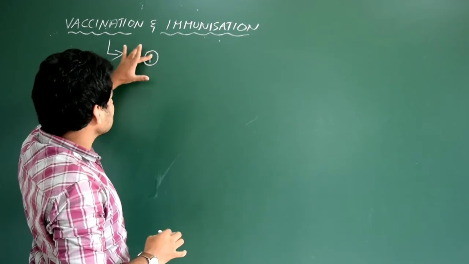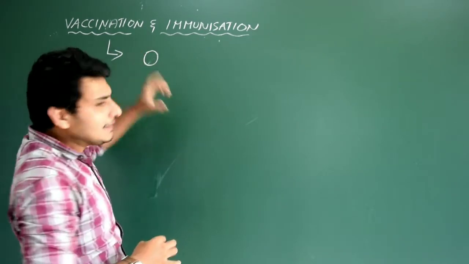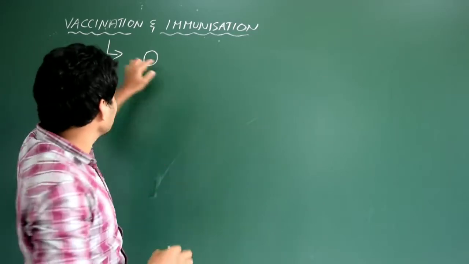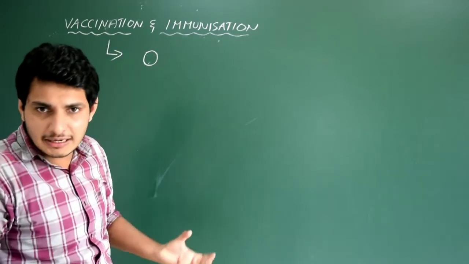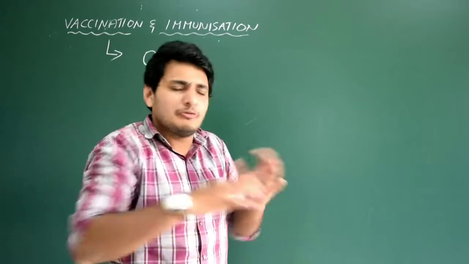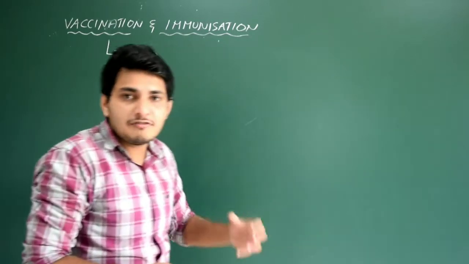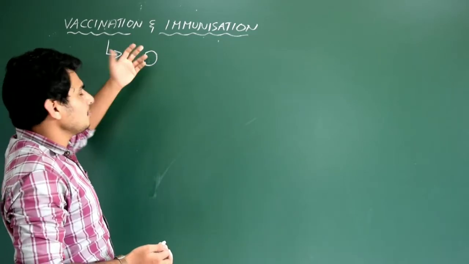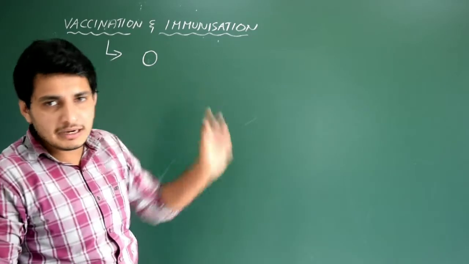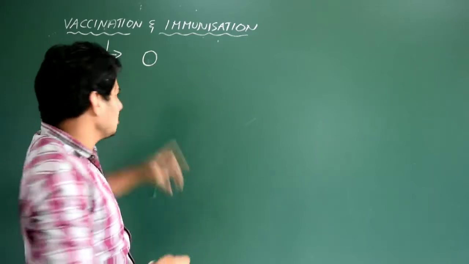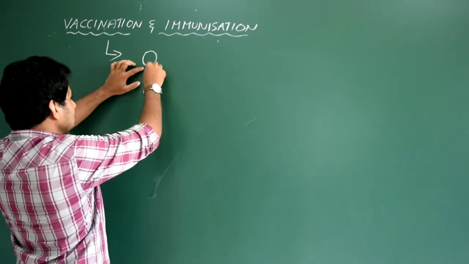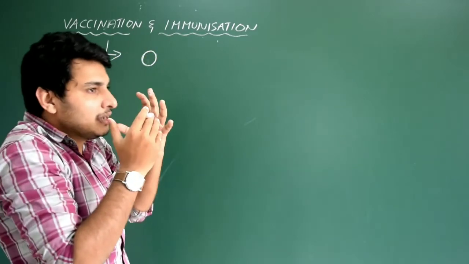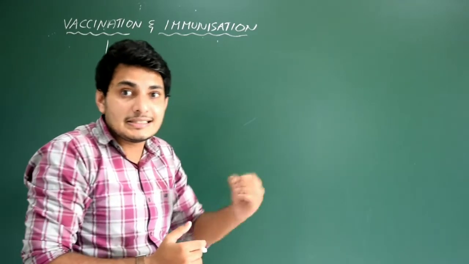Now what I'm going to do is I'm going to remove the particle which causes deadly disease in human being. Okay, so I'm going to remove it now. It could be the genetic material or it could be some protein part. We cannot judge which part of the pathogen is going to cause the disease. So based on the research, for example in the case of polio, only the protein particle of the polio virus will be introduced. Okay, so in this laboratory condition, this is now the pathogen where I have removed the part which causes disease in human being now.